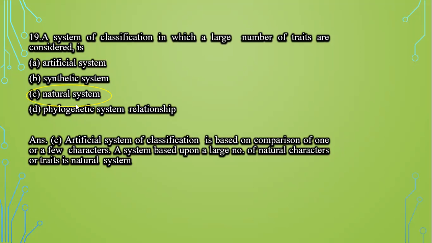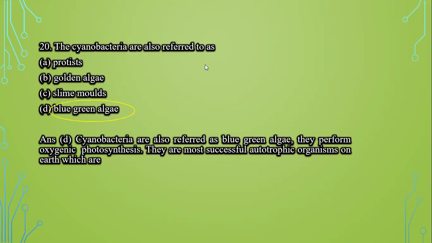So answer C is the correct answer. Next question is, the cyanobacteria are often referred as protist, golden algae, slime molds, blue-green algae. These cyanobacteria are known as blue-green algae because they perform oxygenic photosynthesis, and they are also the most successful autotrophic organisms on the earth.